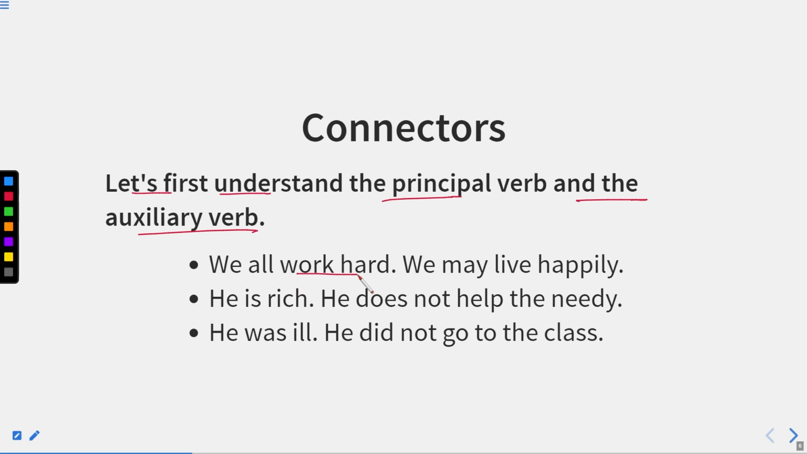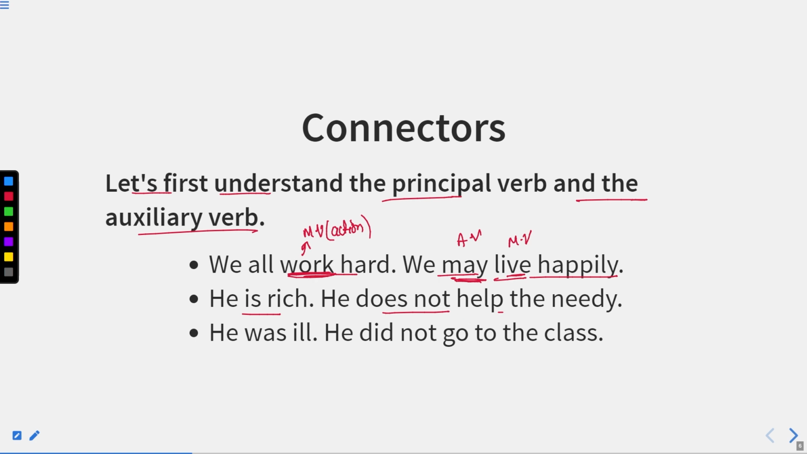We all work hard. We may live happily. Now, we all work hard is one clause of the sentence, and it is an entirely complete sentence. In this, work is some action which is being done. So this work is the main verb, or you can say some action which has been shown. We may live happily. Now here, live is the main verb, whereas this may is just supporting the verb live. This is the auxiliary verb.